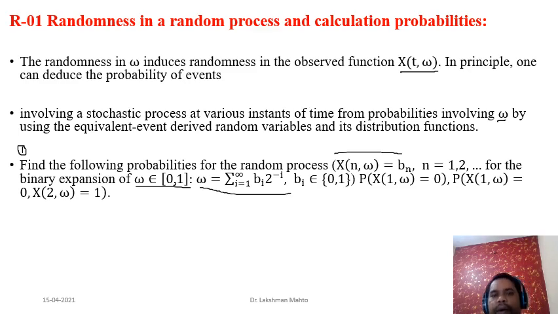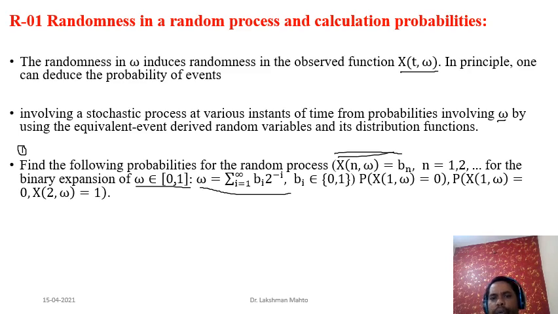Then we are getting coefficients. This coefficient b_i, where would it come from? From the binary system. That means either b_i would be 0 or b_i would be 1. Okay, and with respect to this binary coefficient, we denote a random process. Okay, this is the random process.